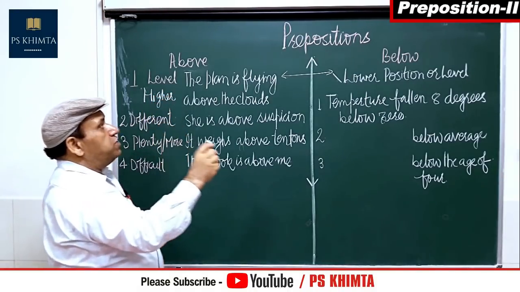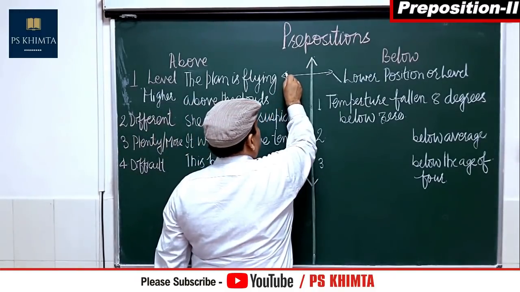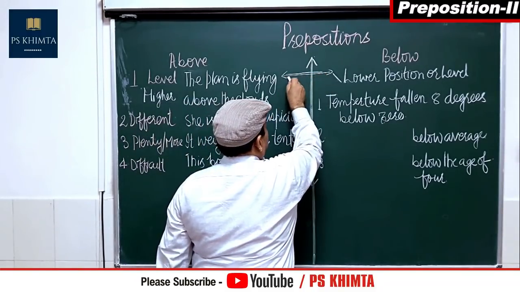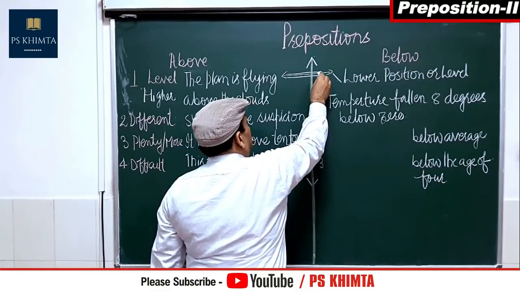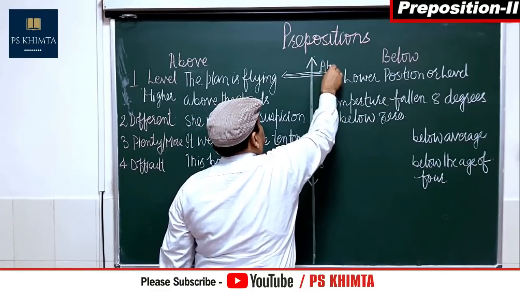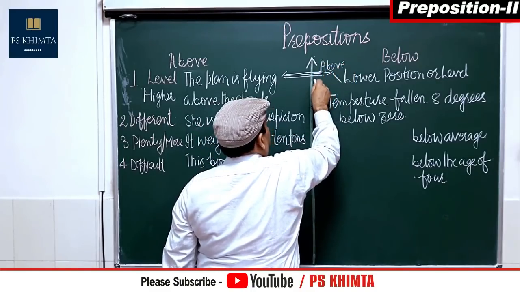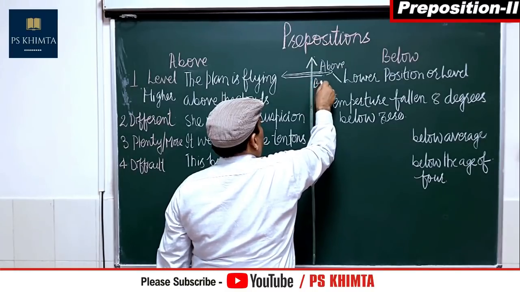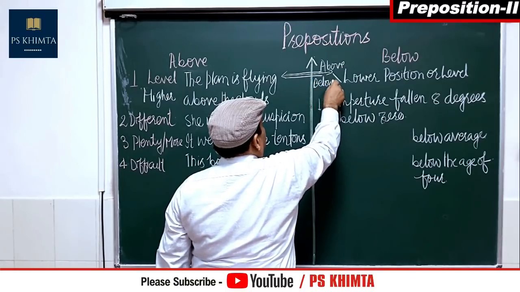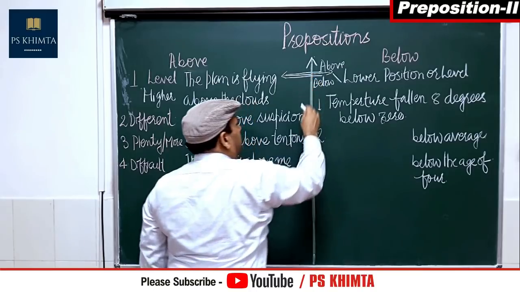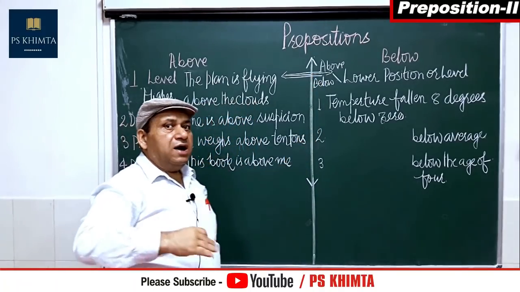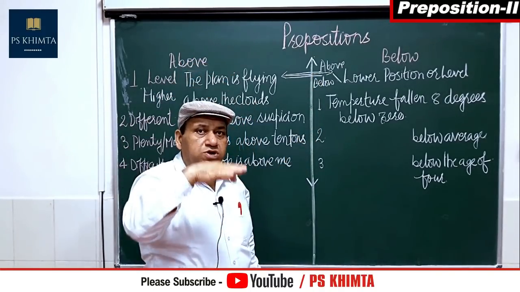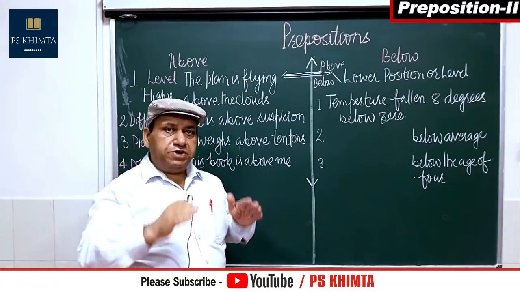So it is always horizontal. Try to understand horizontal. This is above, and this is below. Meaning thereby, there is some level, and something on the higher side is above, something on the lower side of that level is below.